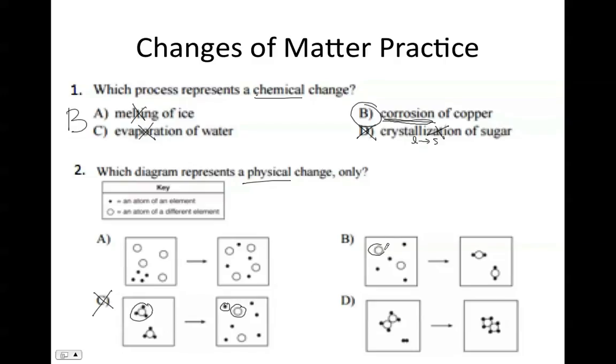B, we have separate particles on the left, and here they've combined into a compound, so they've reacted. So this is a chemical change. And then D, we have two different types of compounds, and here they've combined into one. So that's also a chemical change. So A is the only one where we're starting with separate elements and we end with separate elements. There's been no chemical change, no new bonds or compounds. So our choice is A.